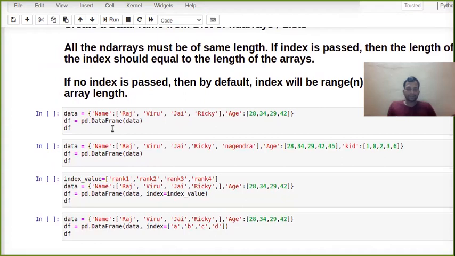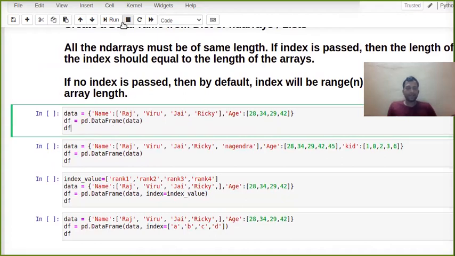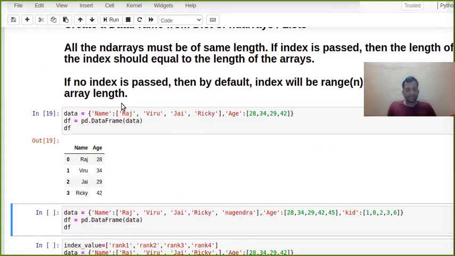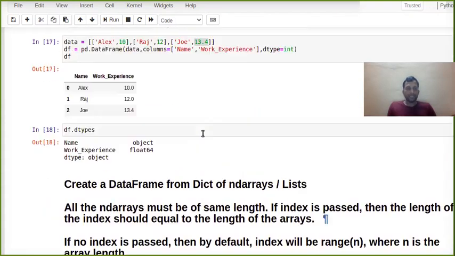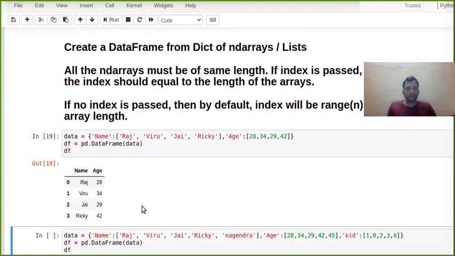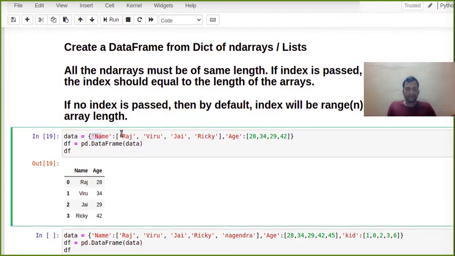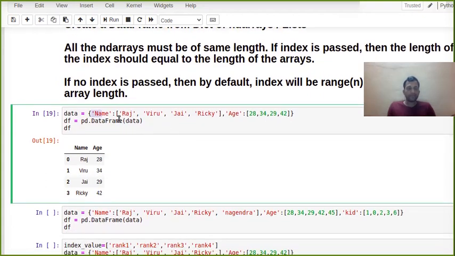In the same way, suppose I am creating columns. This is another way. There I was creating different sublists. Instead of that, you can create a dictionary. In the dictionary, in name we are storing Raj, Biru, Jay, Ricky. In another key, age, we are storing 28, 34, 29, 42. Even in that scenario, what you have to do is, instead of a list, pass the dictionary as data.